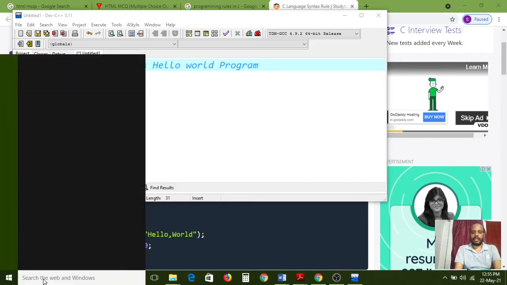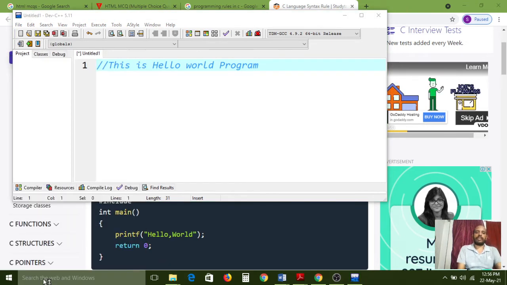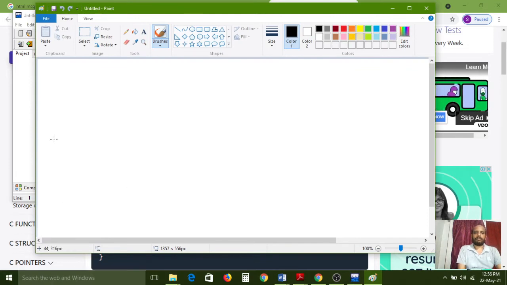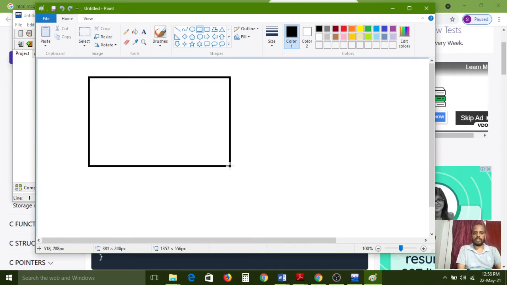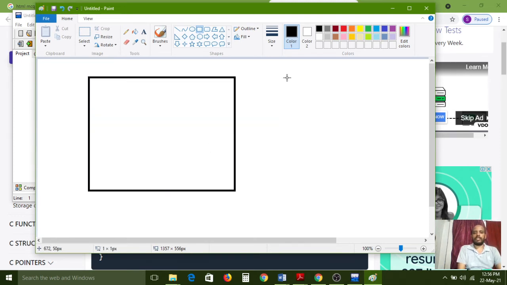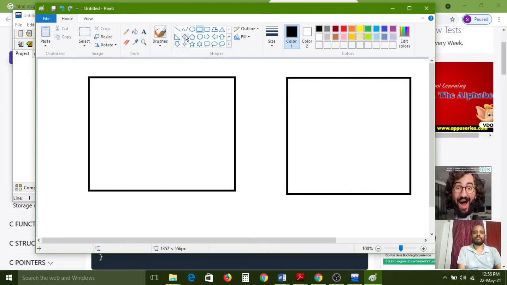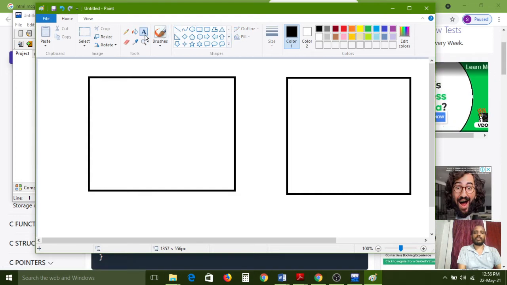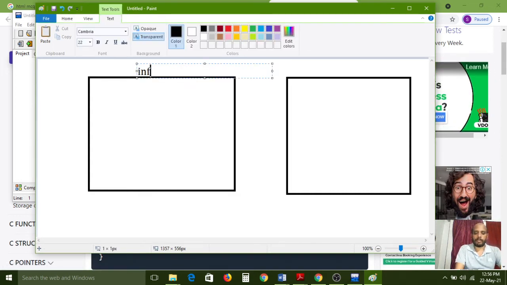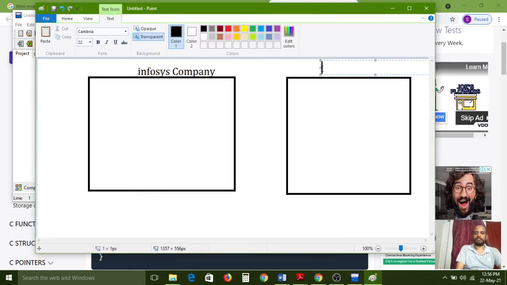I can explain diagrammatically, then only you can understand this. Otherwise you cannot understand. Don't take the burden here. This is the Infosys company. This is the other company, the new company. For your understanding, I am simply drawing Infosys, and this is some IBM company.